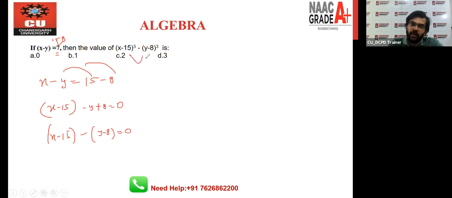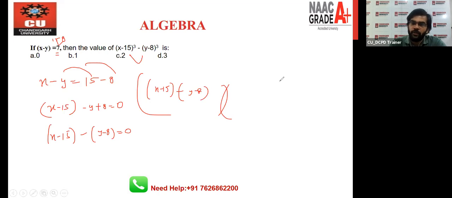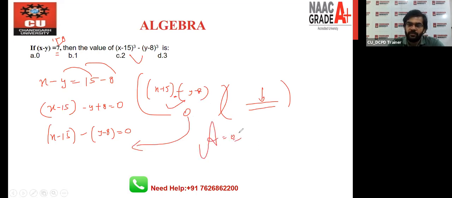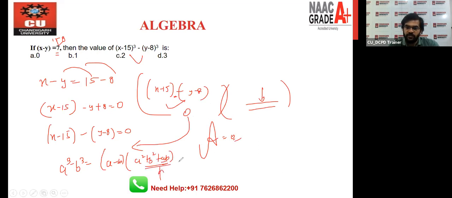So again, you know how to apply the formula. A cube minus B cube is what? A minus B, right? x minus 15 minus y minus 8. Whatever you write down here, there is no use of it, because this result is already 0, given in the question. So your answer will be 0. Again, you have to apply the formula A cube minus B cube. The formula is A minus B bracket A square plus B square plus AB. There is no use of writing this down because this value is already 0. I hope this is clear to everyone, right?